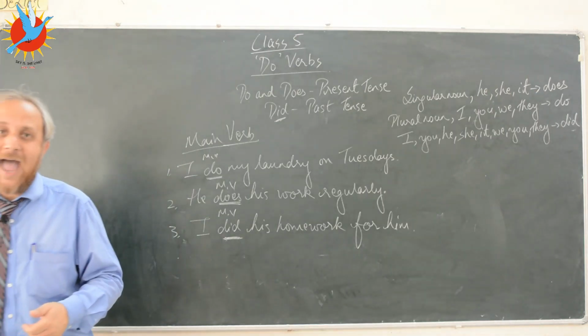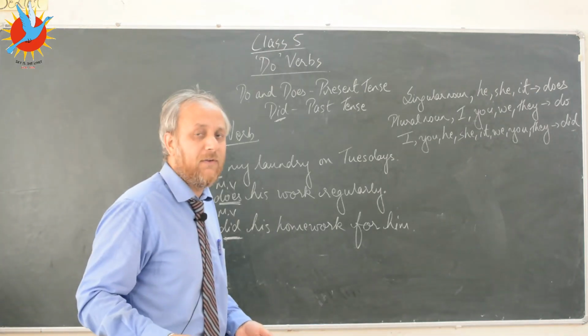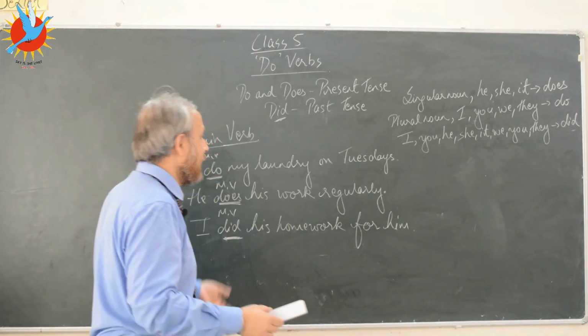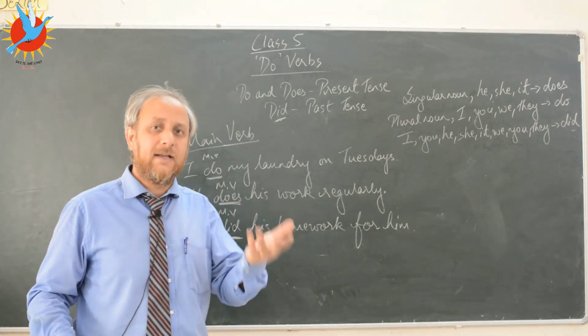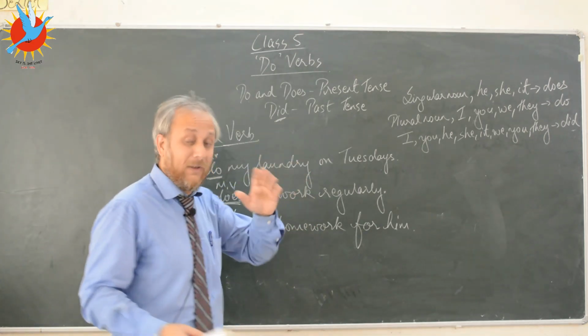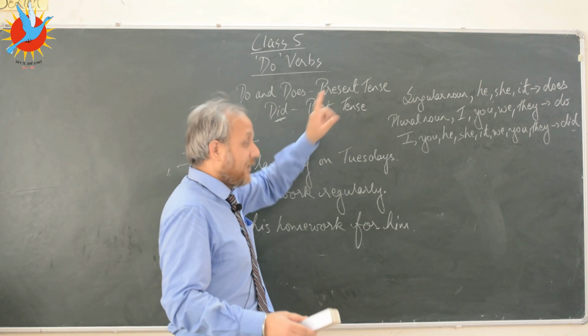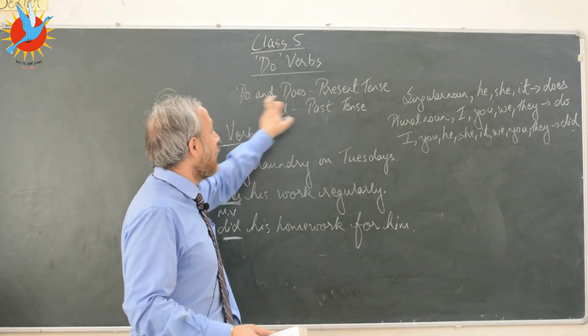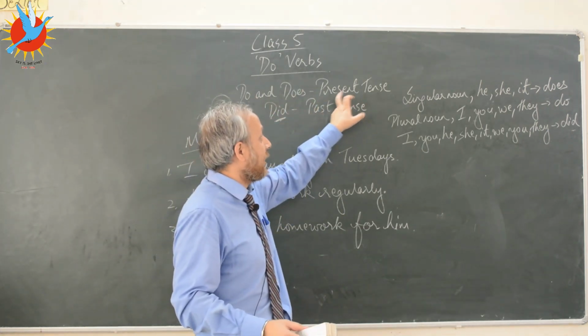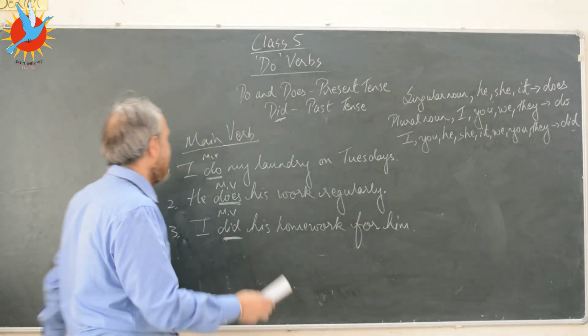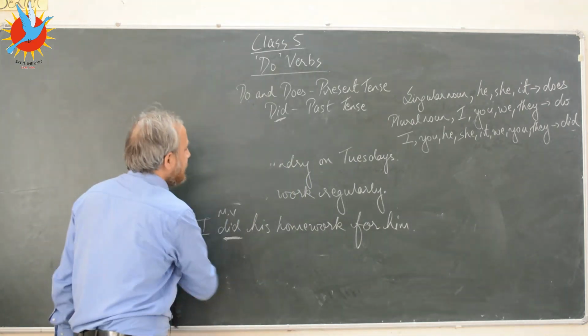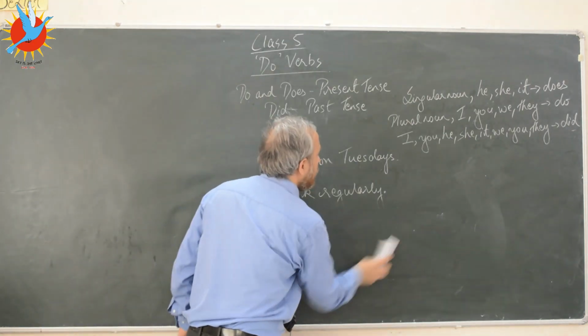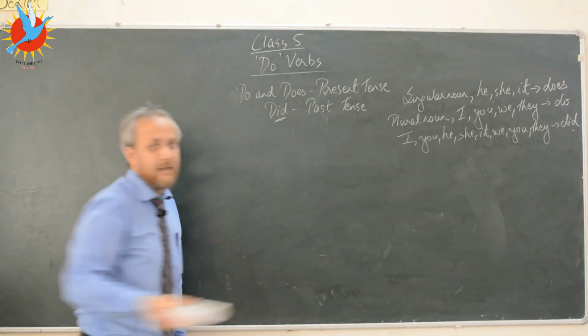Now let's look at the other uses of do, does, and did. First we focus on do and does, and do remember that when we use do and does, we're talking about the present tense. Now there's another function of do, does, and did.